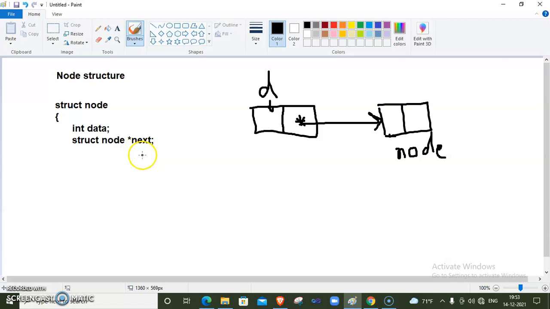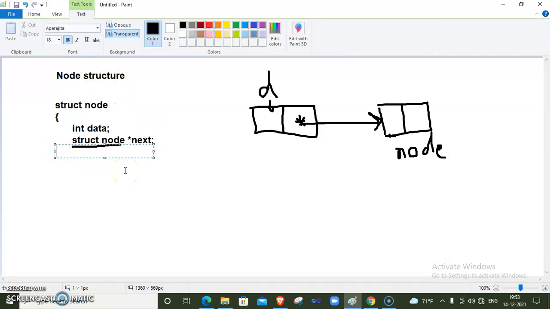I want to store node's address. So I am mentioning here struct node data type, which is the data type of this next pointer. Now here we complete our structure. So this is the structure of our single node.